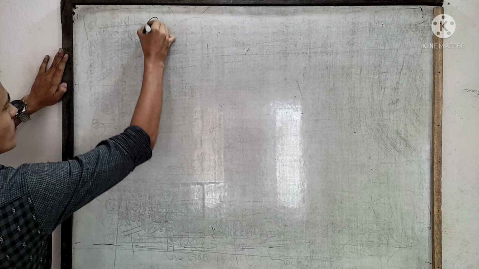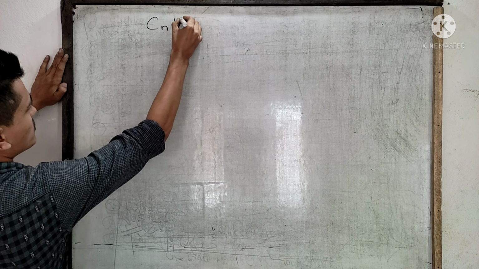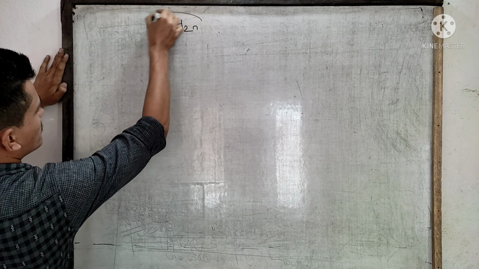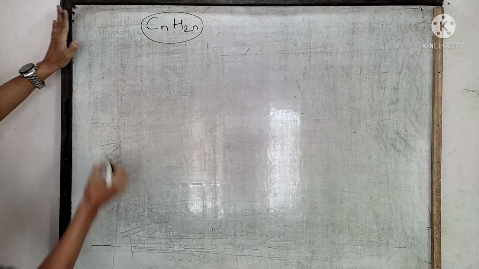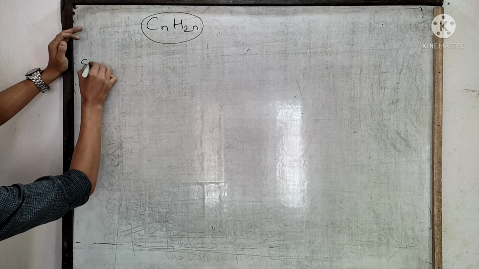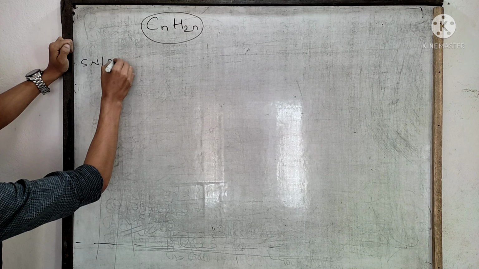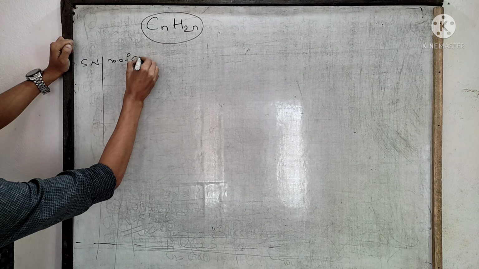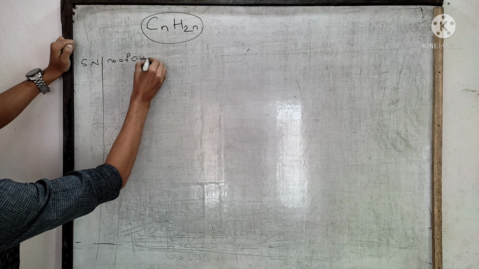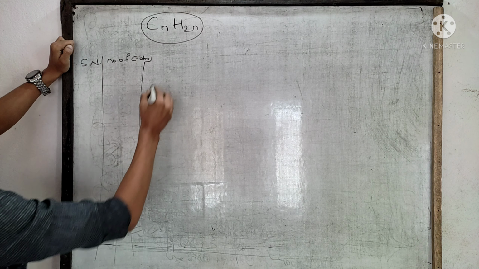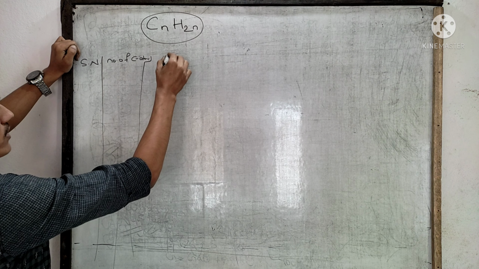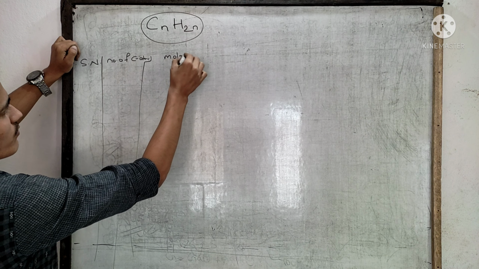What is the general formula? CnH2n. This is the general formula. Serial number, number of carbon atoms, and then what will be the molecular formula?